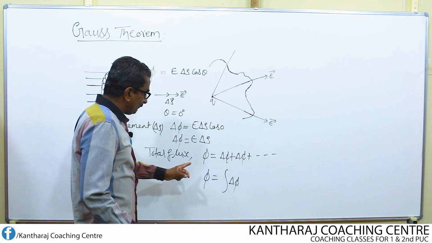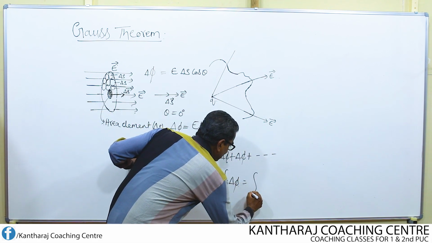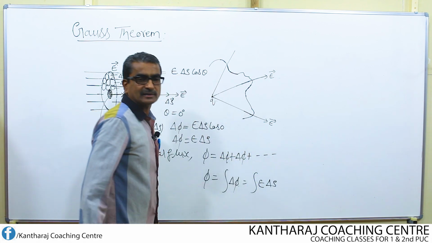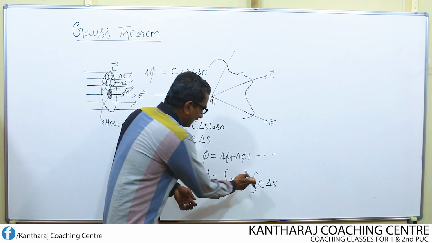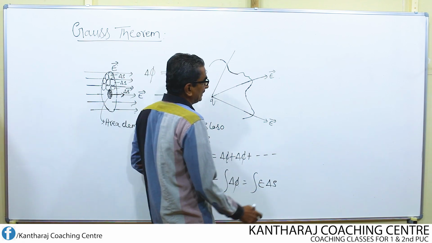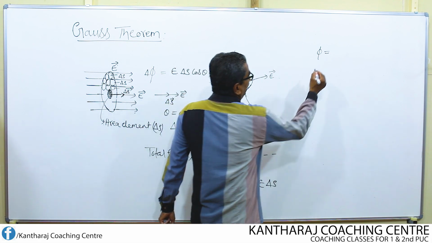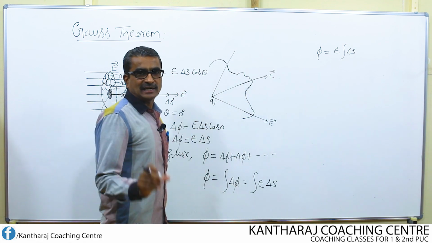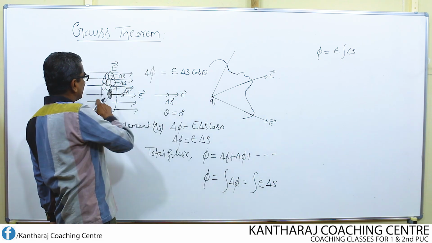Then phi equal to integral of delta phi. This can be written as integral of E into delta S. We know that the electric field is constant, so I take it outside. Then I can write phi equal to E integral of delta S. Delta S is a small area. Integral of delta S means the total area of all these.